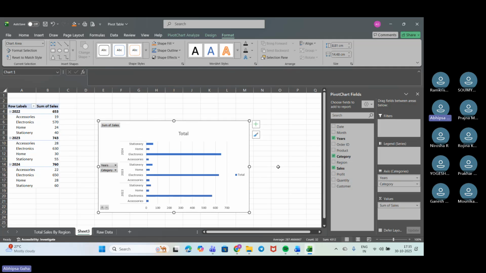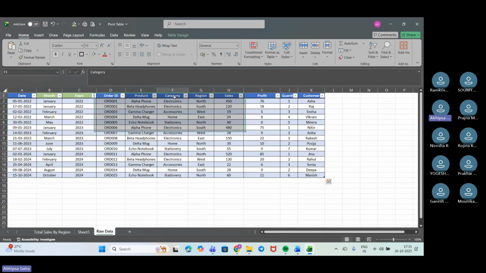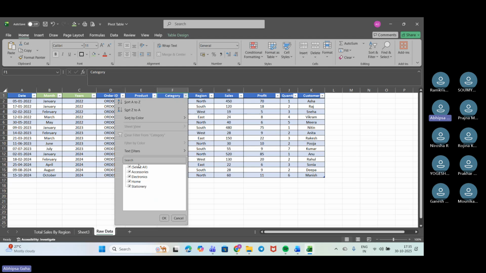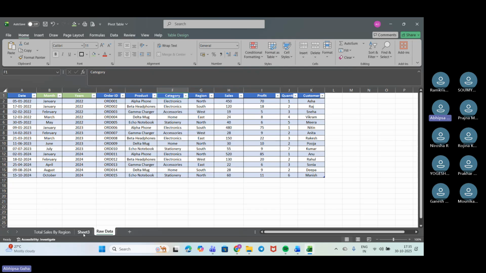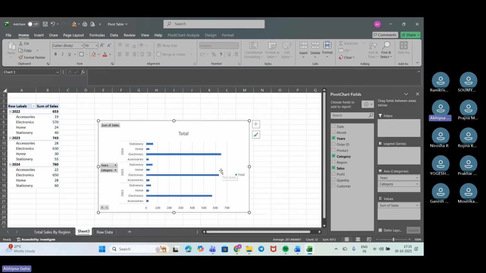So you can see that this is a chart that contains the years, and for a specific year, which specific categories we have taken. If you go to data, you can see the categories: accessories, electronics, home and stationery.